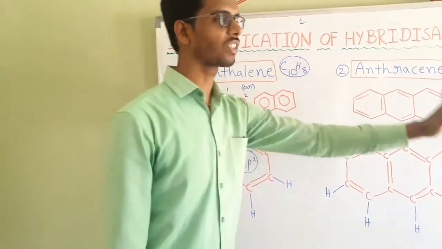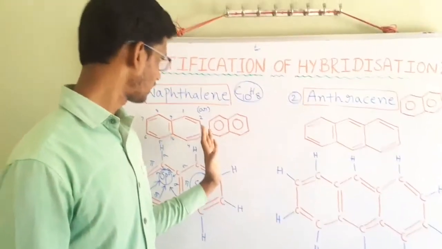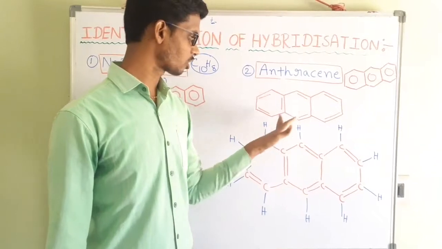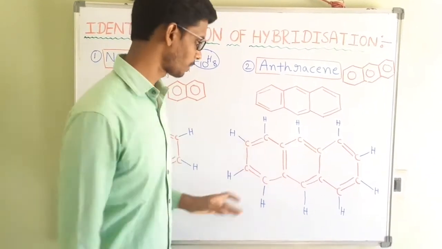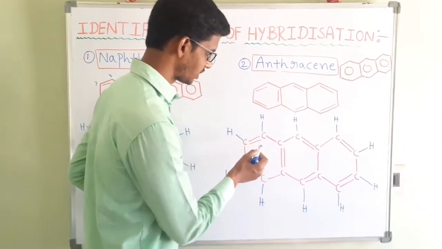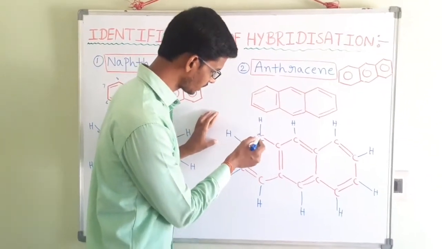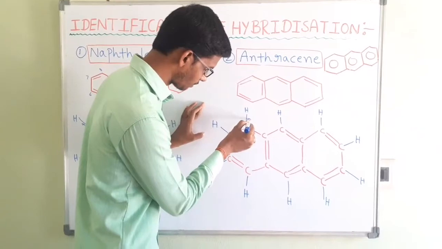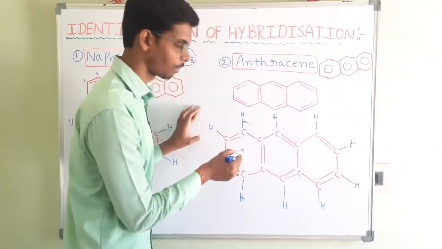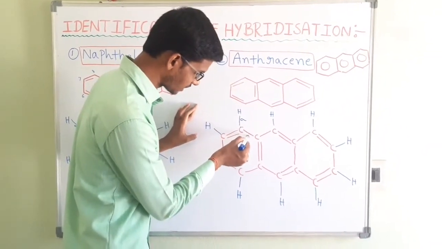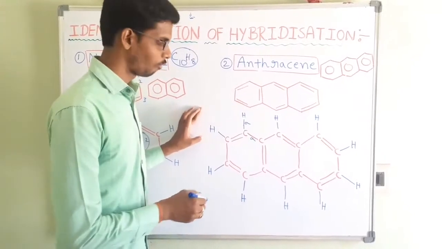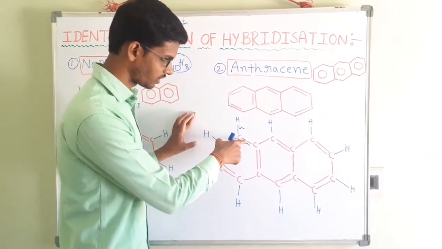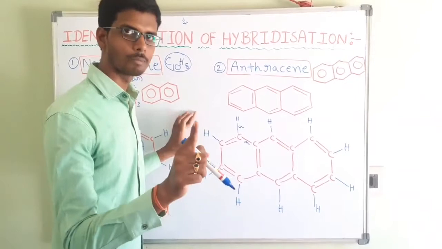Next, let us see anthracene. Like naphthalene, anthracene is also the same. Suppose, for example, let us check this carbon. This carbon is surrounded by 4 bonds. This is CH, a sigma single bond. This is nothing but a sigma bond. This CC single bond is also sigma. Wherever you see a single bond, that must and should be sigma.